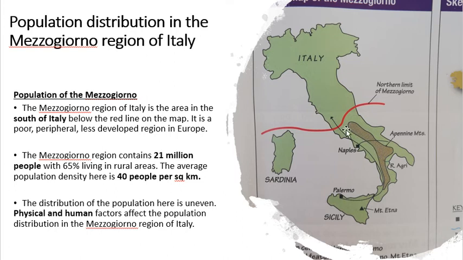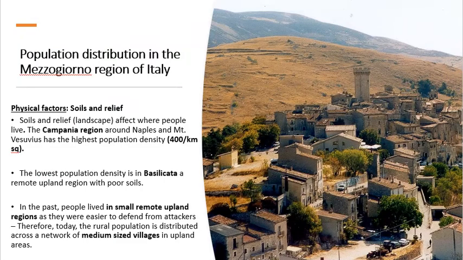Why? Because it's difficult to build a house on a mountain. Why do you want to live on a mountain anyway? Because there's no shops or resources or services or transport or anything. Okay, so straight away, before we've even got into it, we've already spotted one physical factor that would hinder population development in this area. Okay, so the first physical factors we're going to focus on are soils and relief. Again, the very same as the North and West region in Ireland.